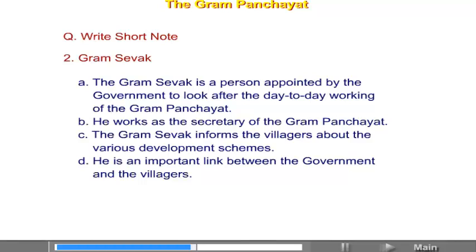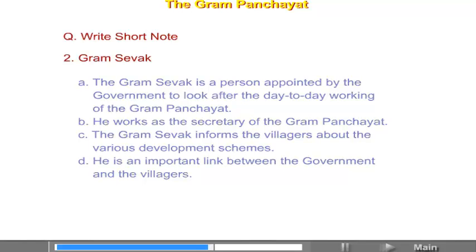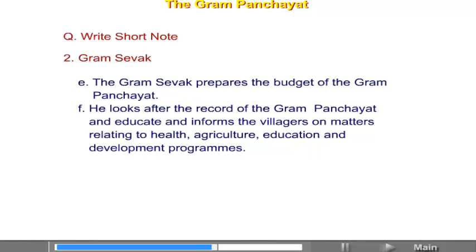The Gram Sevak informs the villagers about the various development schemes. He is an important link between the government and the villagers. The Gram Sevak prepares the budget of the Gram Panchayat. He looks after the record of the Gram Panchayat and educates and informs the villagers on matters relating to health, agriculture, education and development programs.